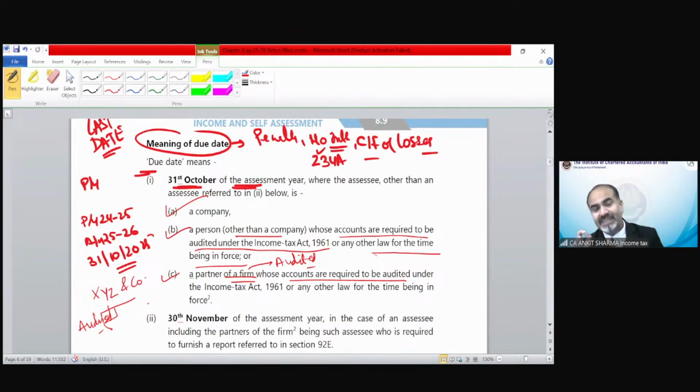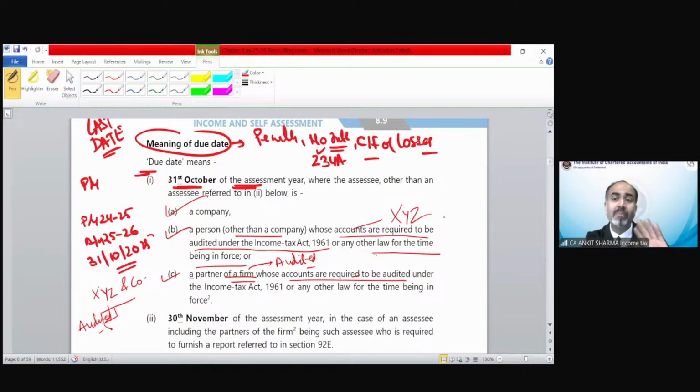So XYZ and company's ITR needs to be filed up to 31st of October as per point B, because XYZ and company's books of accounts are required to be audited. Clear? So XYZ will fall in the category of this point.